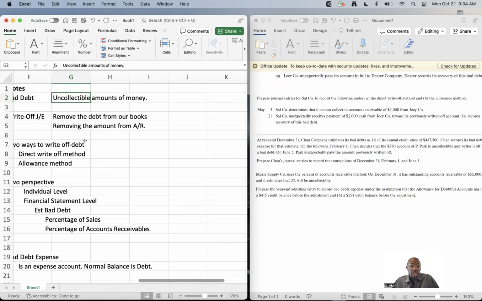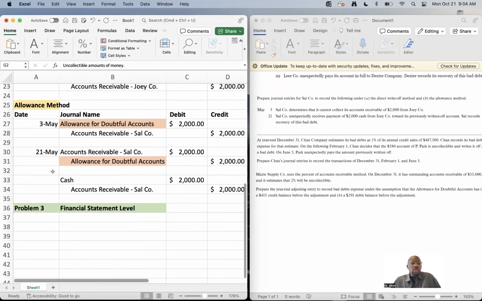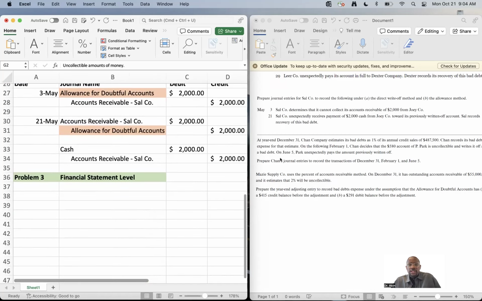So the two primary ways that we estimate bad debt on a financial statement level: number one is called the percentage of sales. Number two, percentage of receivables or accounts receivable. So what I want to do is go over this problem, looking at how we estimate bad debt on this financial statement level.